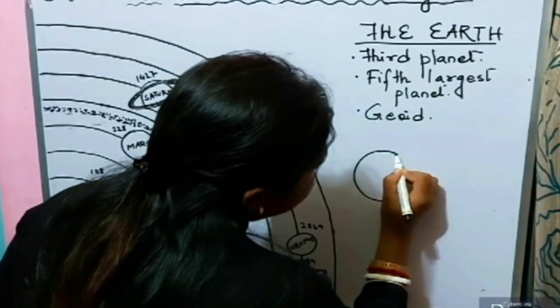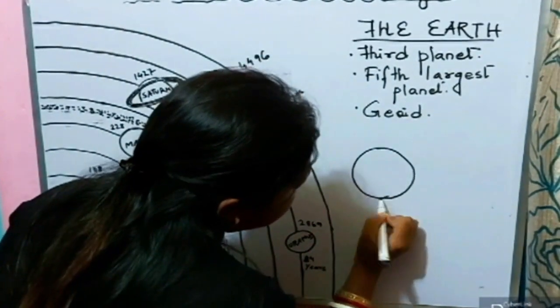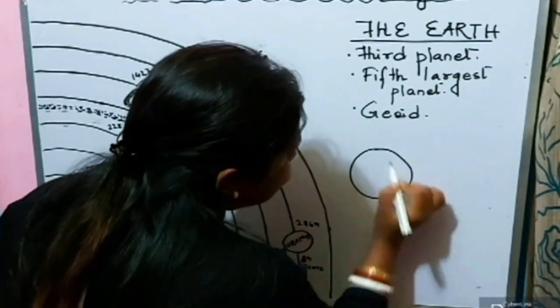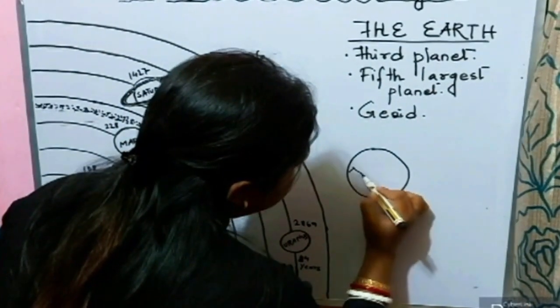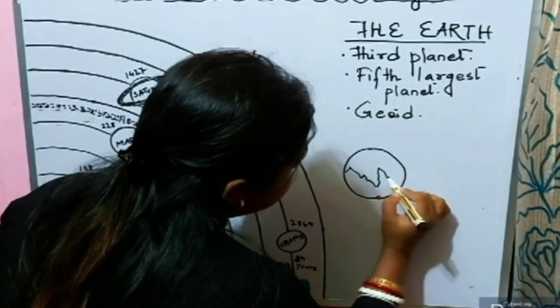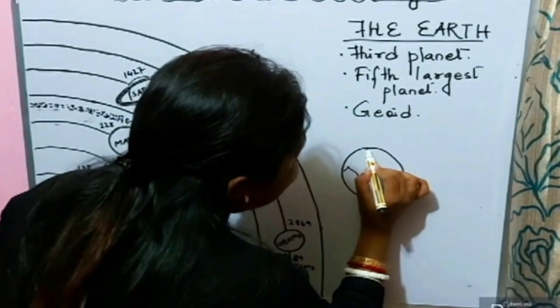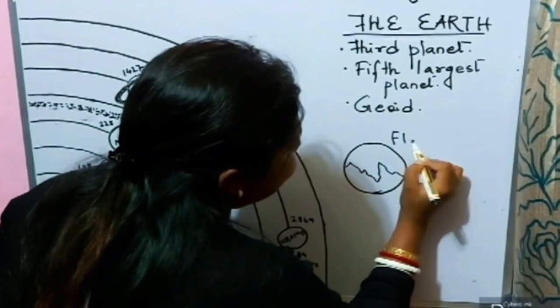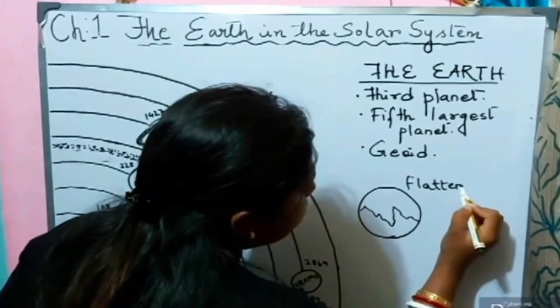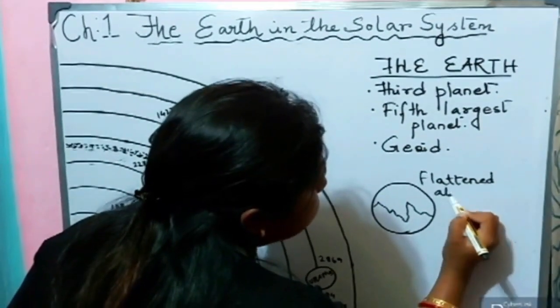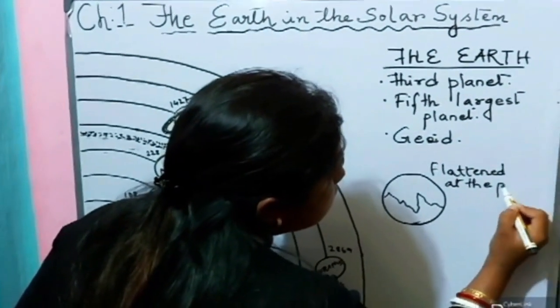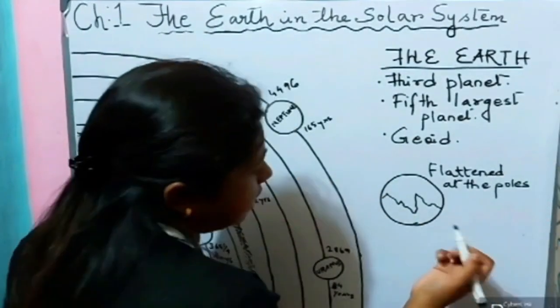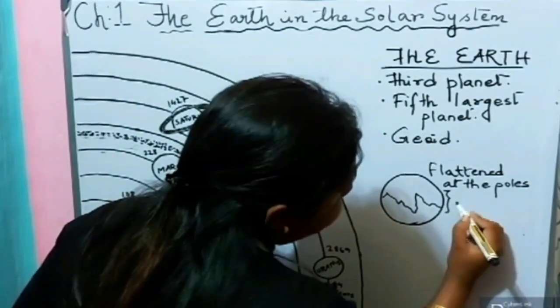What is the exact shape of the Earth? See, somewhat flat at the top. So we can say flattened at the top. That means flattened at the poles. Slightly flattened at the poles, and bulging.